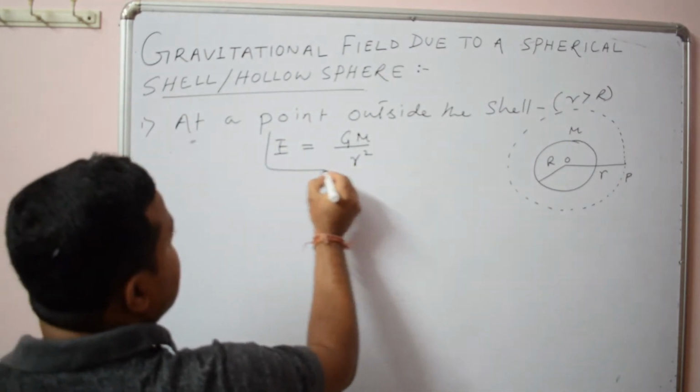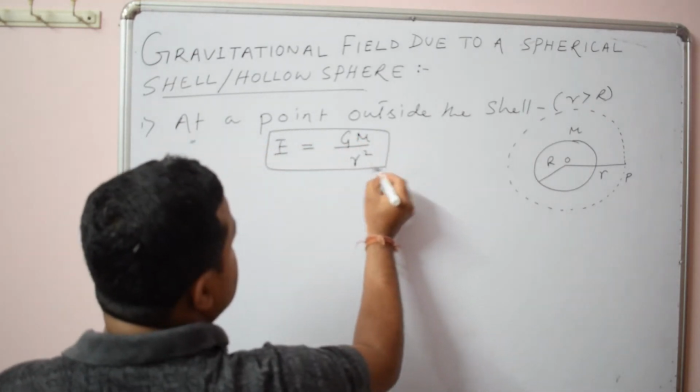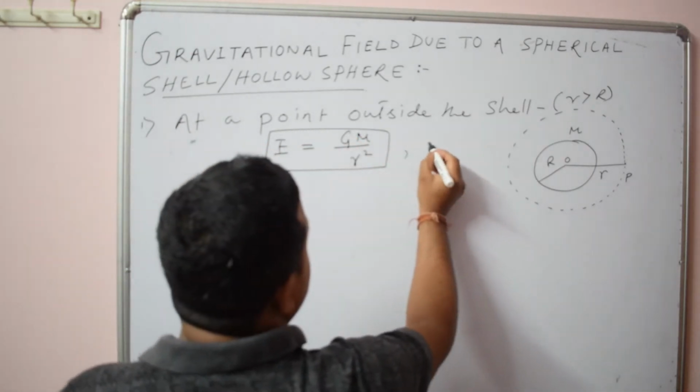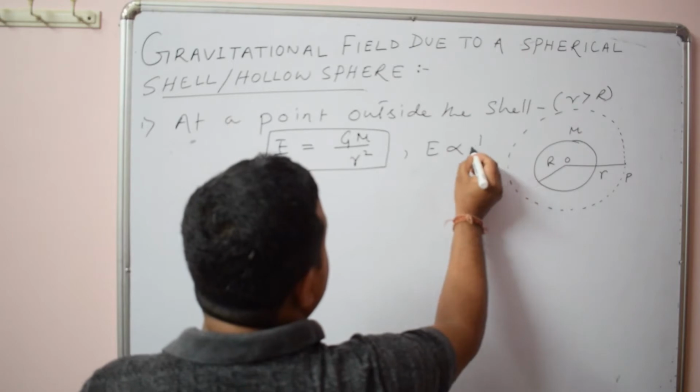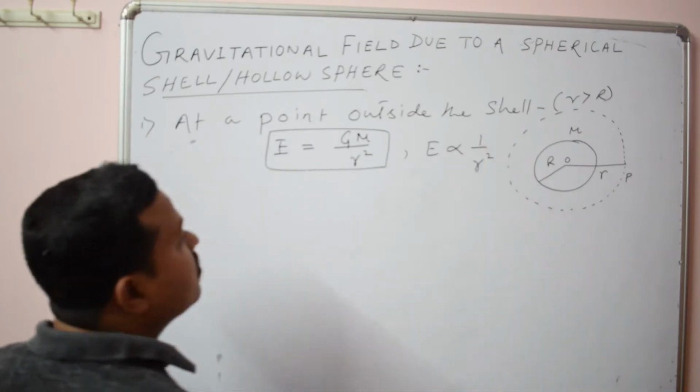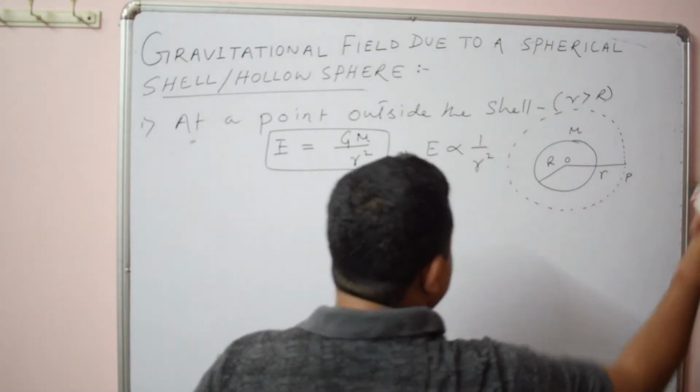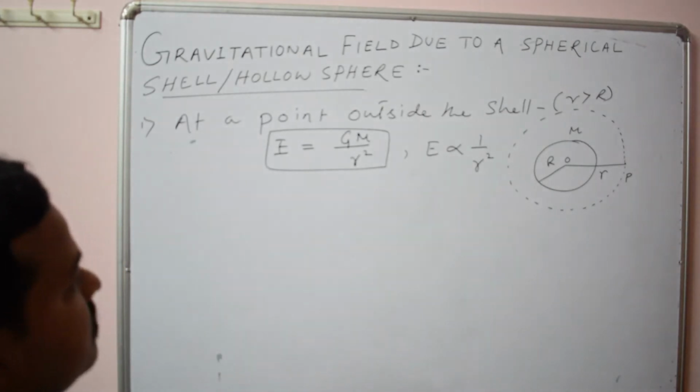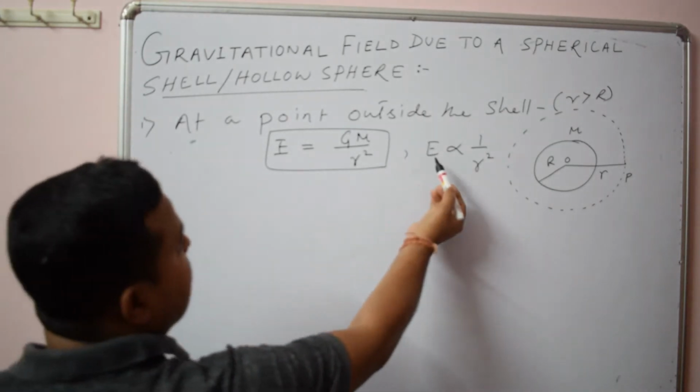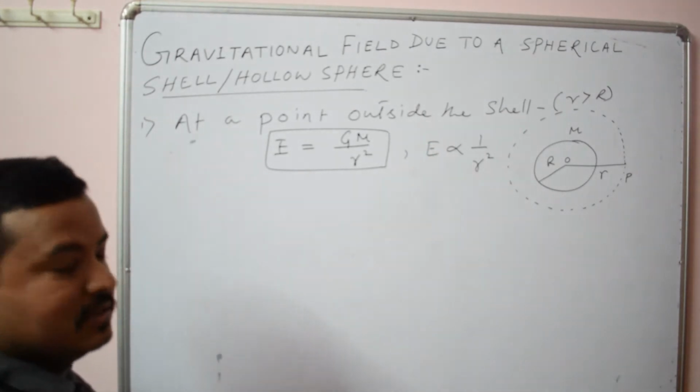So this is the field at a point outside the shell. Here you can see E is proportional to 1 by r square. That means as we go away from the center at a point outside the sphere, the value of intensity decreases.